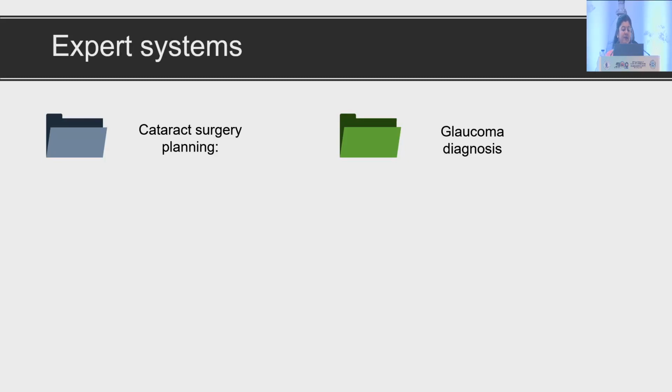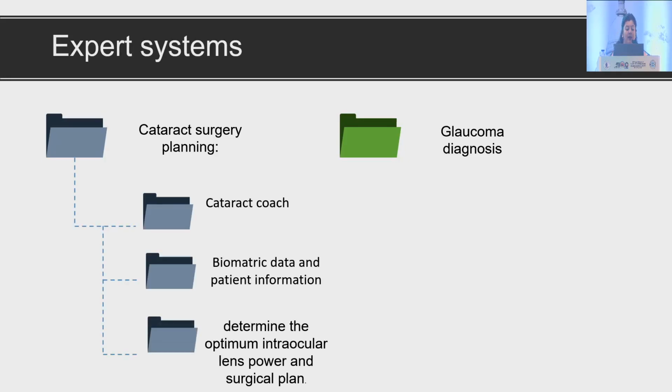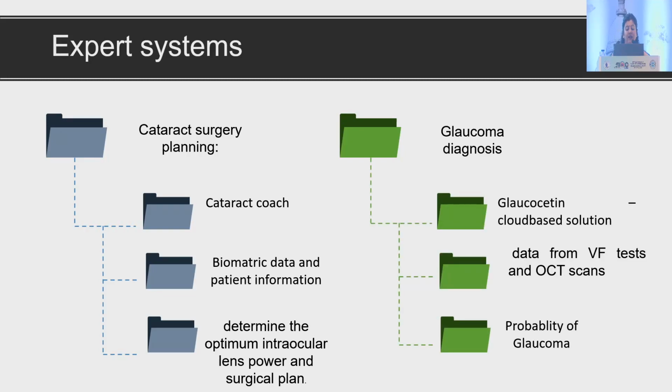Coming to expert system, it is used in cataract surgery planning and glaucoma diagnosis. We have cataract coach. It uses biometric data and patient information. It determines the optimal intraocular lens power and it plans the surgery. Then for glaucoma diagnosis, we have a cloud-based solution which uses data from visual fields and OCT scans to detect the probability of glaucoma. It is named as Glaucoma cloud-based solution.